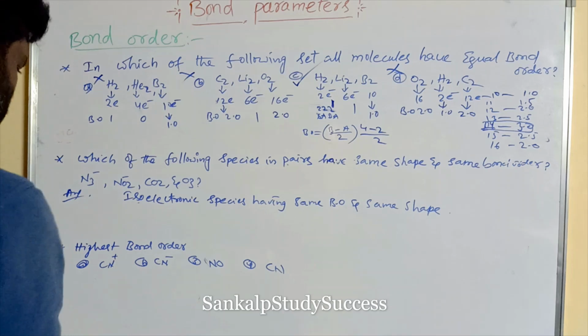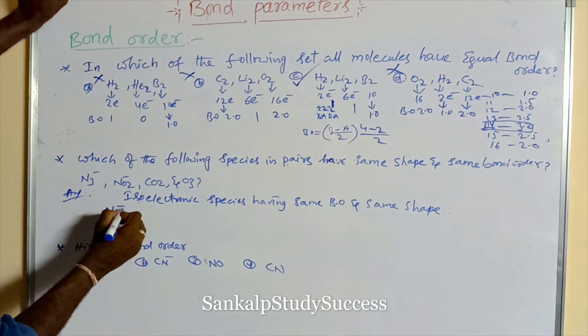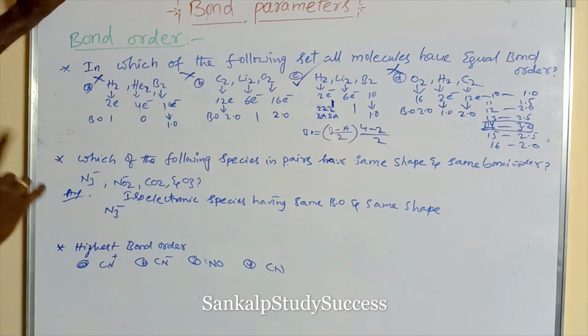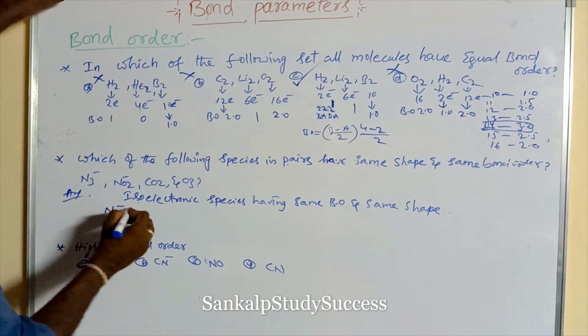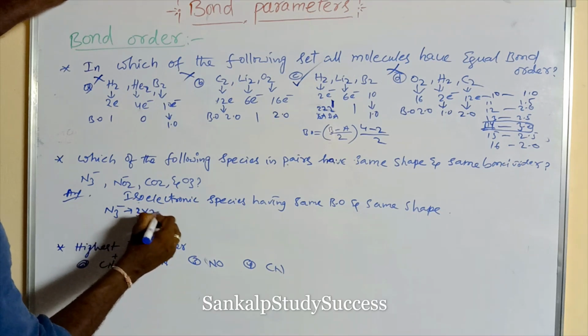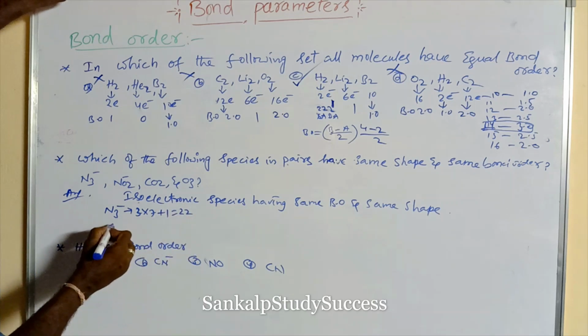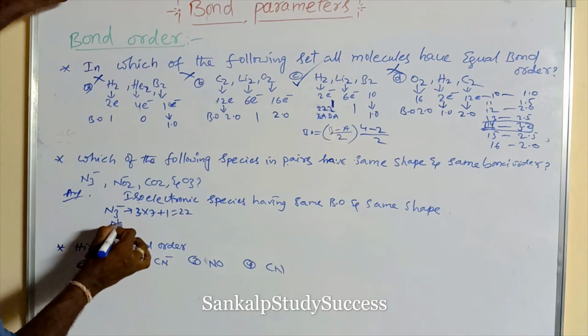What are the isoelectronic species? N3 minus. What are its electrons? What is the atomic number of nitrogen? 7. 3 times 7 is 21, plus 1 for the minus charge, so 22.